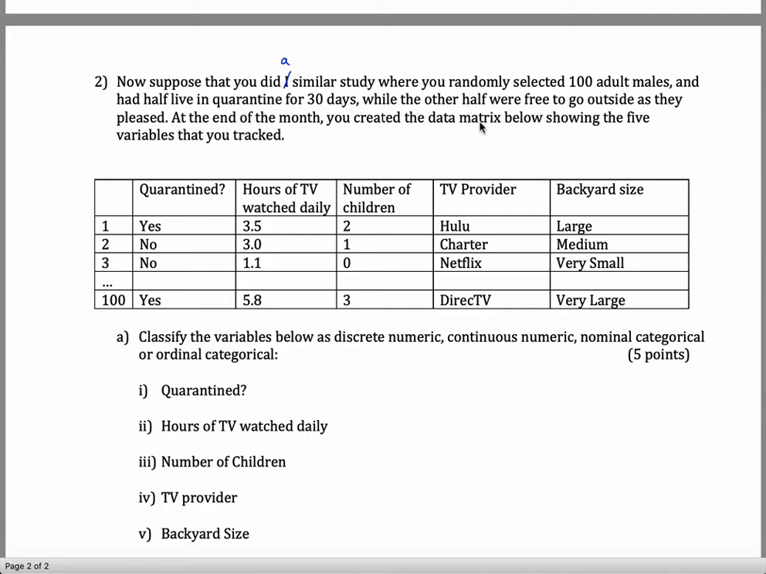At the end of the month, you created the data matrix below showing the 5 variables that you tracked. So you tracked whether each of these 100 people were quarantined or not. I think it says in the problem that half of them were and half were not. You tracked the hours of TV watched daily for each person. You also thought it was a good idea to track the number of children that these people have, the TV provider that they have, and the size of their backyard, large, medium, very small, very large, etc.